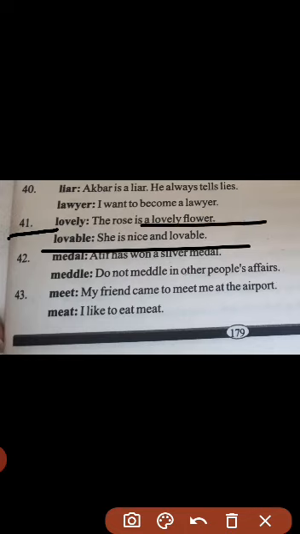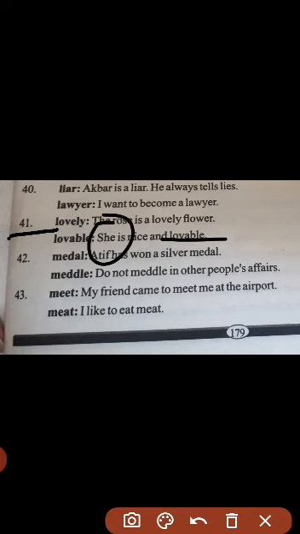Now with lovely, it is important that we have an immediate noun with the adjective, but in the second case we do not need an immediate noun with it. As she is nice and lovable, it shows that we are talking about the quality of this subject that we consider a noun as well.